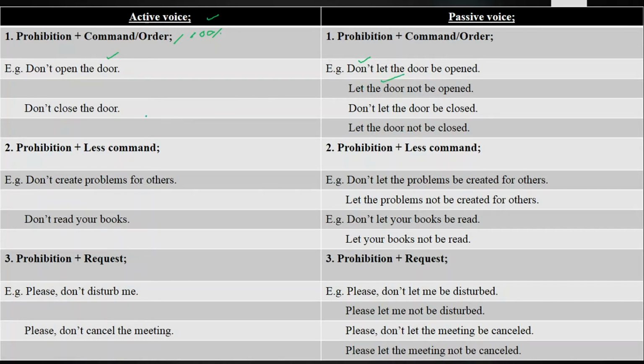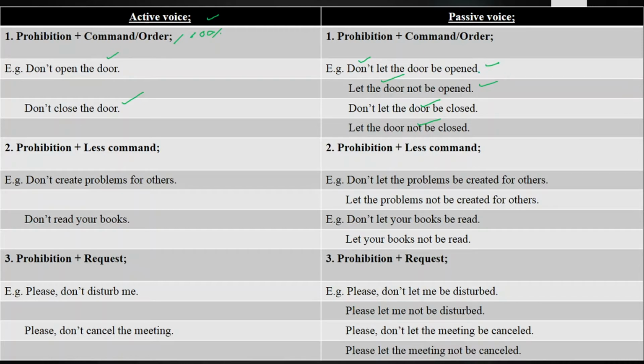In the same way, we have the second sentence, don't close the door, don't let the door be closed, and let the door not be closed. So these are the 2 ways to change the imperative sentences from active voice into passive voice. As compared to the first, the second one is the appropriate and the best way, and it is more beautiful.